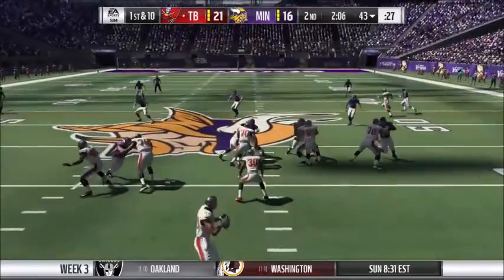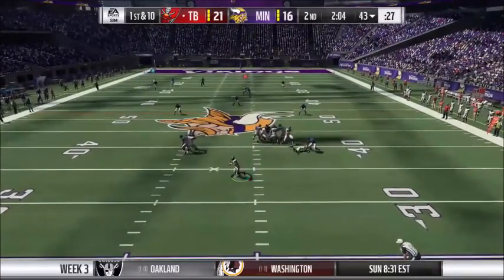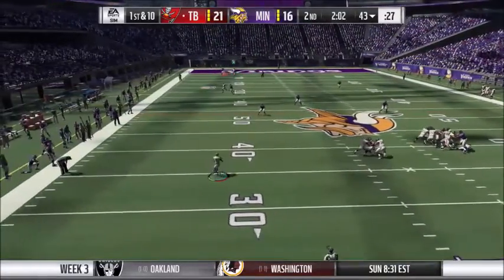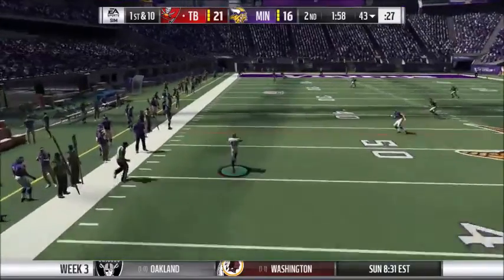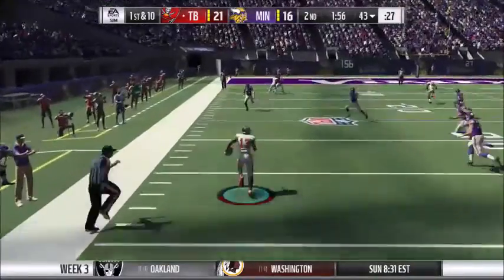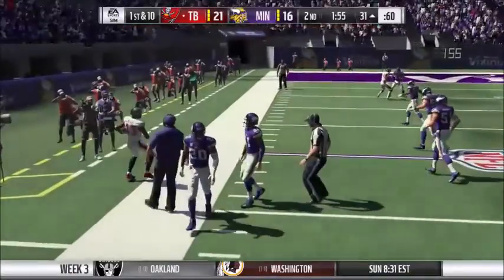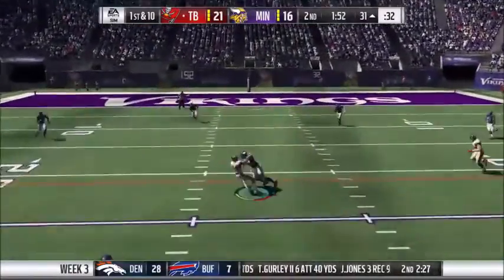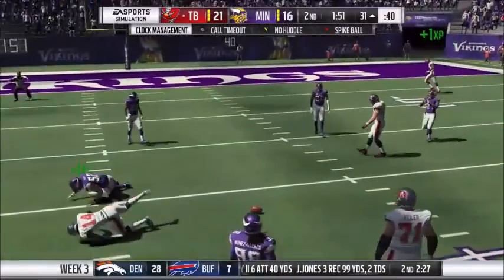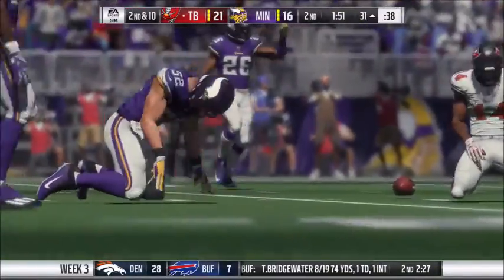So Braxton Miller, they run a play action, and no one's getting open. So Braxton Miller is going to take off, and he's running down the sideline, and he runs out of bounds. Braxton Miller takes a snap, and he throws it to Stephon Diggs, who gets hit hard, and he can't hold on to the pass.